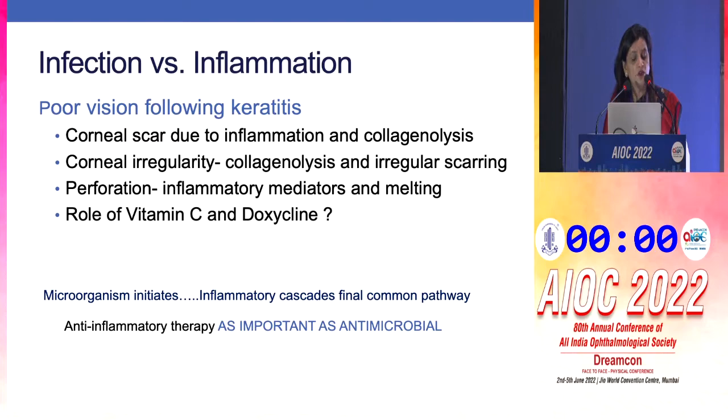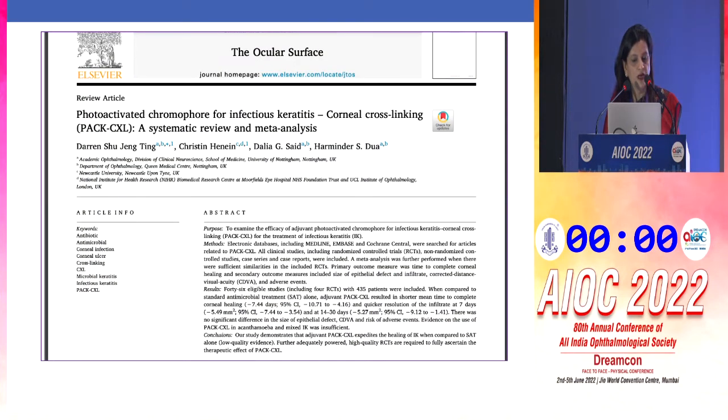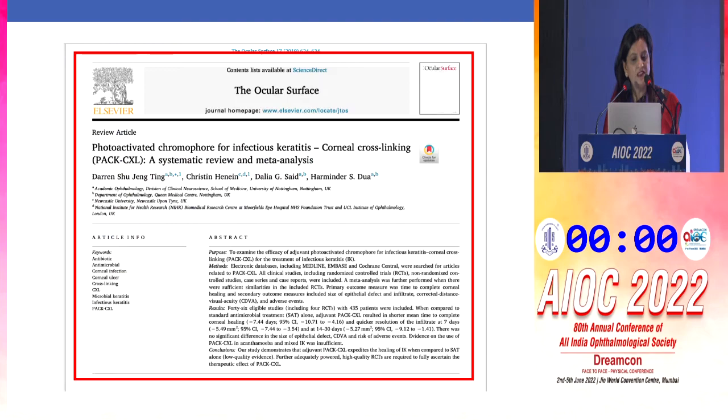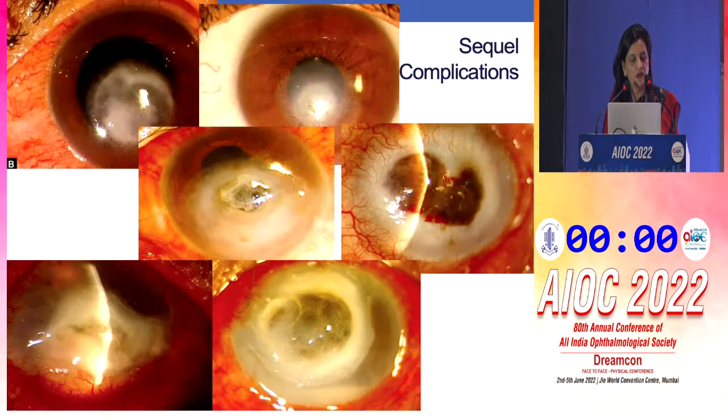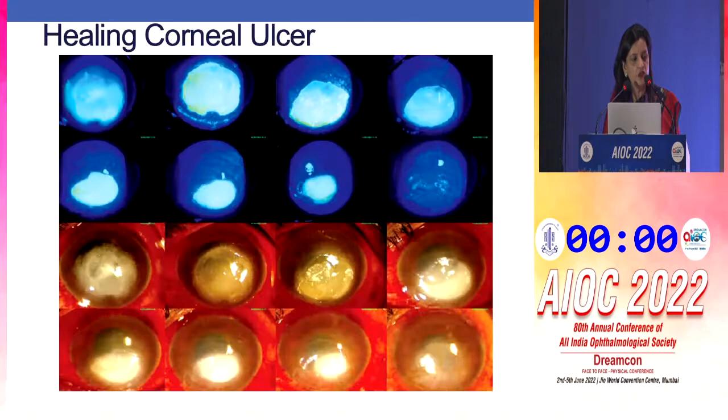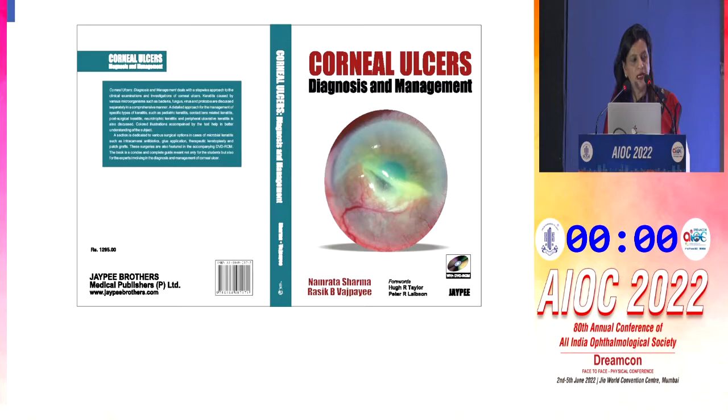Again, there is no proven role of vitamin C and doxycycline or any of the anti-inflammatories, and this is something I think which we need to look at. We can, if we have time, discuss the collagen cross-linking in microbial keratitis, but I think we need to rewind, reevaluate, and redefine our approach as to how we are going to be treating bacterial keratitis in a more effective way, because resistance is something that we will have to stay with. So these are the sequel if it doesn't respond, and this should be the healing of the corneal ulcer over a period of time that we all are aiming at.